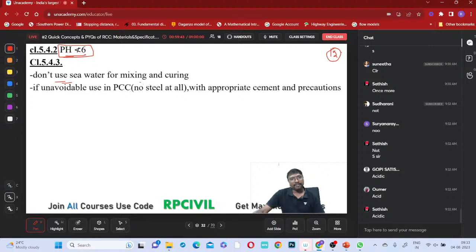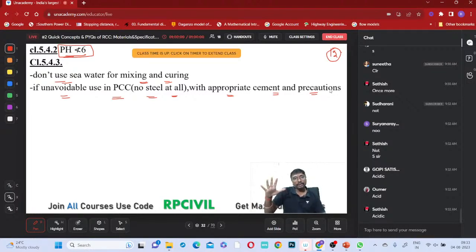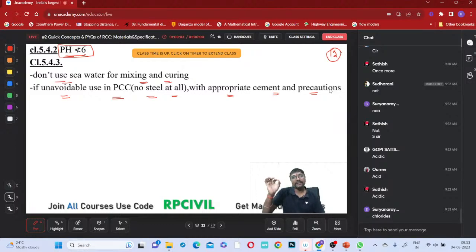Don't use seawater for mixing and curing. Either for mixing with the concrete or for curing, don't use seawater. If unavoidable, use it in PCC with no steel at all, with appropriate cement and precautions. If there is no other option and you have only seawater available, we can use it only in plain cement concrete. Why not for RCC? Because seawater contains sodium chlorides, and these chlorides will definitely cause rusting of the reinforcement. So to avoid that, seawater should be avoided.